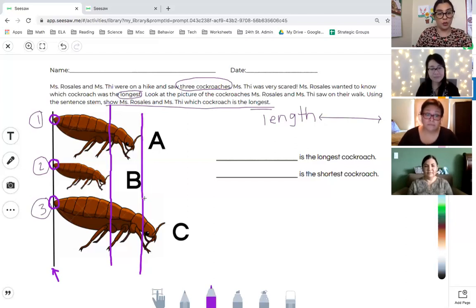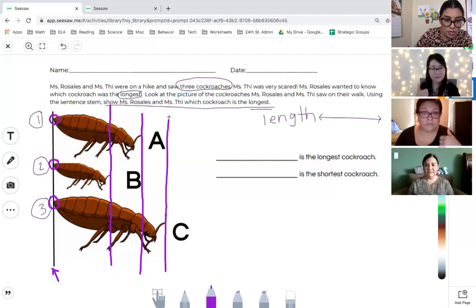All right, so now we need to see cockroach C, and what do we notice when I draw the reference point for cockroach C? All right, Miss T, what do you notice? That it doesn't touch any of the cockroaches, so it must be the longest cockroach. Right, so we have all this space from cockroach A all the way to cockroach C's antenna. So all this space tells us that the cockroach C is longer, right?